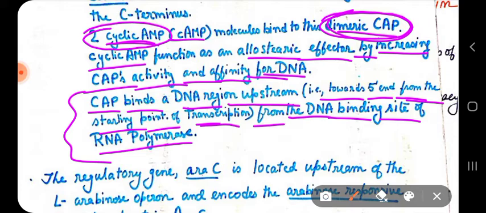So exactly not at the promoter but upstream. That means just before the starting point of transcription, this catabolite activator protein binds.